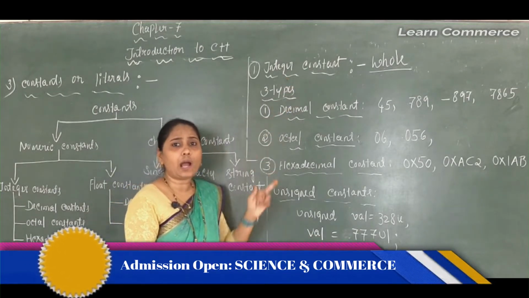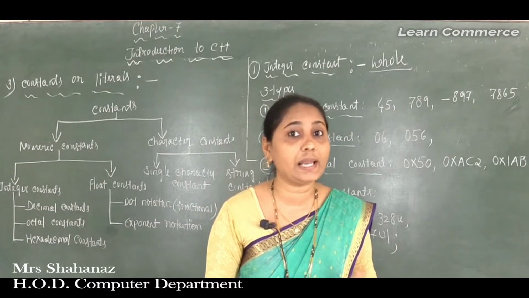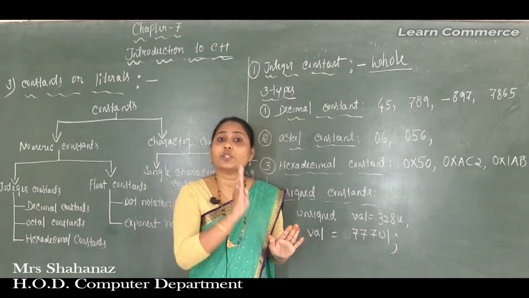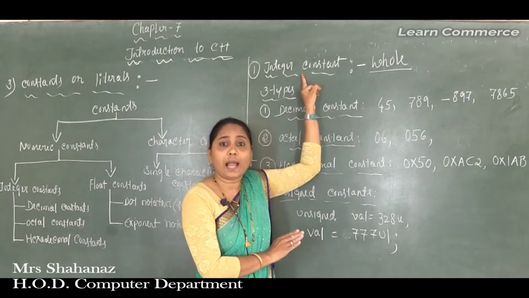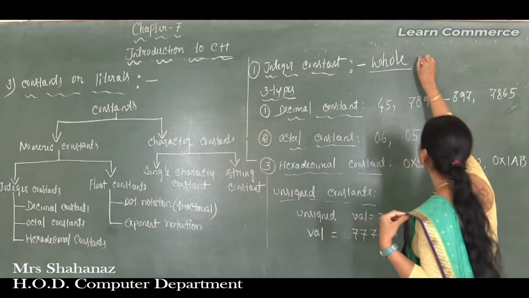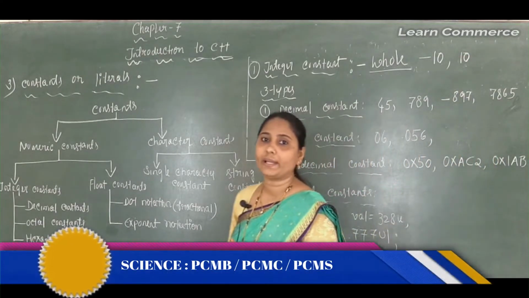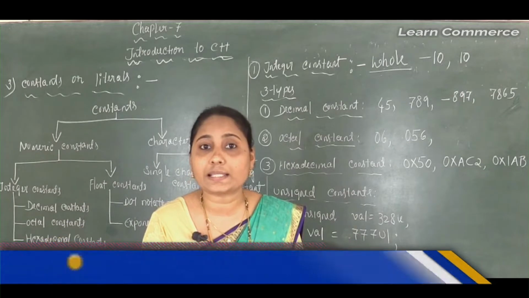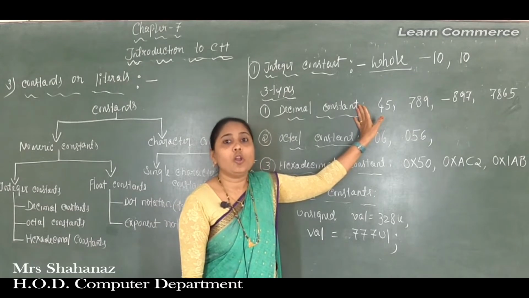And we know that they always begin with a digit. Correct? Whenever you use an integer constant, we do not use any kind of letters here. So we can say that an integer constant always begins with a digit only, and they can specify a signed or unsigned digit. For example, -10 is called a signed digit, or maybe 10 is called an unsigned digit here. So they can specify the signed or unsigned type, long or short type.